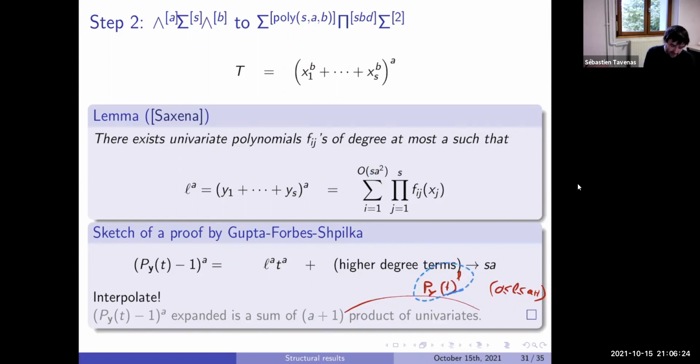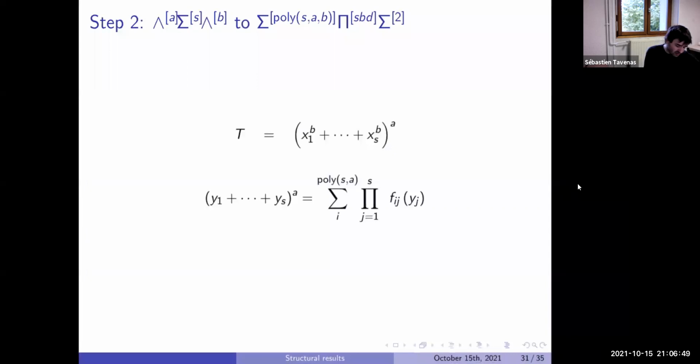And now to compute that, Py of T is just a product of univariate things. So we can say it is a product, where the product was of size S and the univariate thing to the L. So I can write something, L to the something, as a small sum of product of univariate polynomials. And now it's done. Why? Because we want to compute exponent of sum of exponents. So we know that by Fisher's trick.